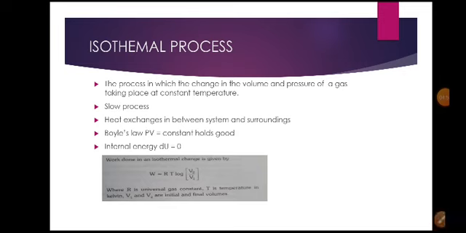In the isothermal process, the work done is given by W equals RT log V2 by V1, where R is the universal gas constant, T is the temperature in Kelvin, V1 is the initial volume and V2 is the final volume.